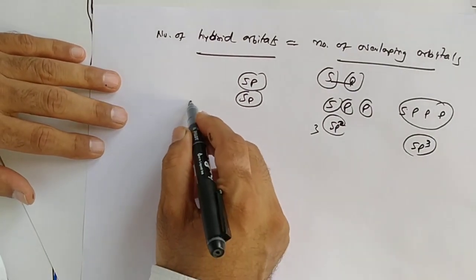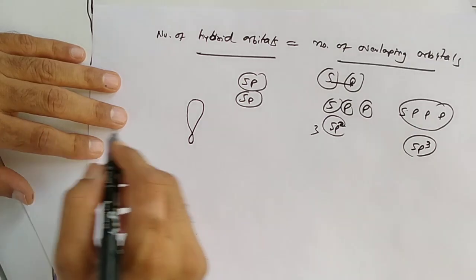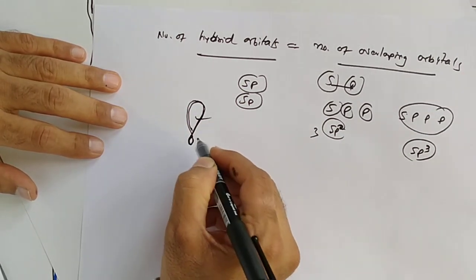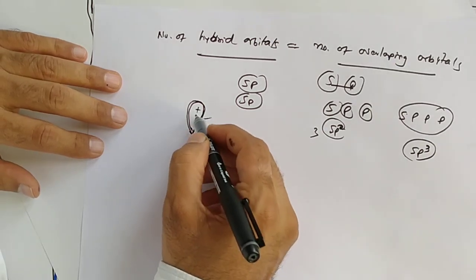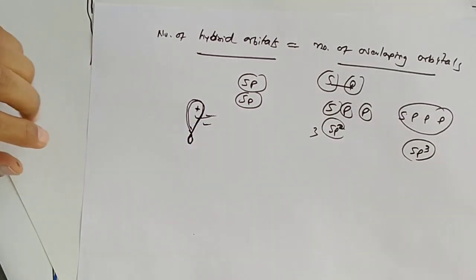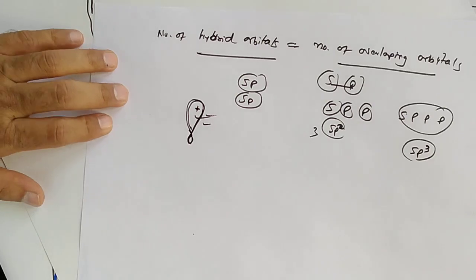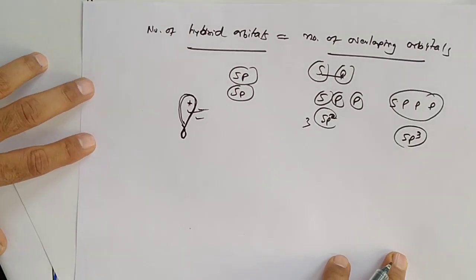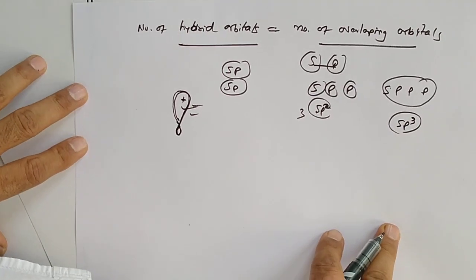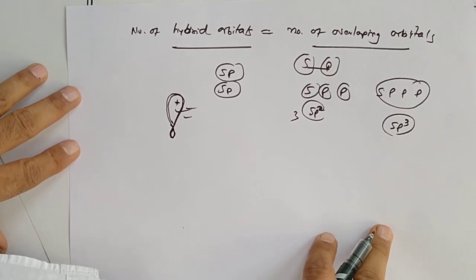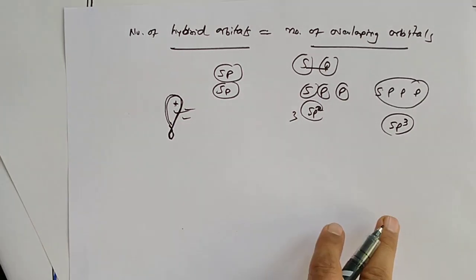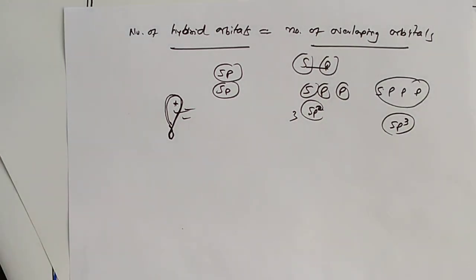A hybrid orbital has 2 lobes. Yes, one lobe is big and the second one is small. The bigger lobe takes part in the overlapping, in the formation of the bond. Yes, in the formation of the bond, the big lobe takes part in the reaction. The smaller one does not take part in the formation of the bond.